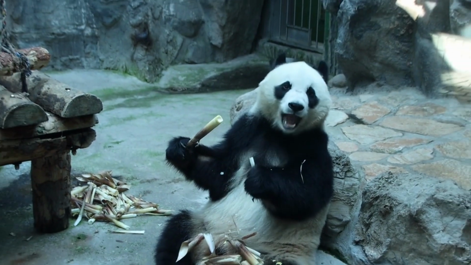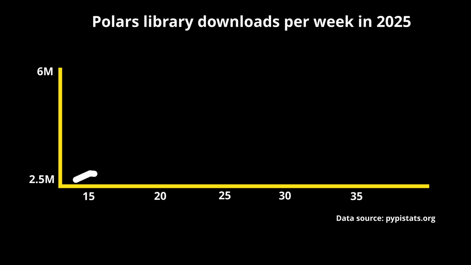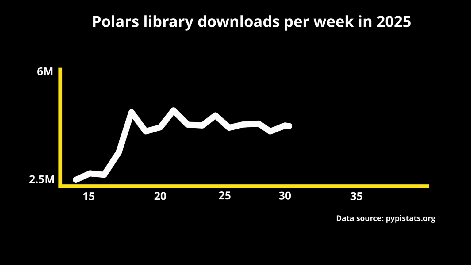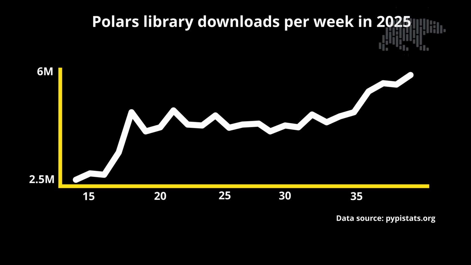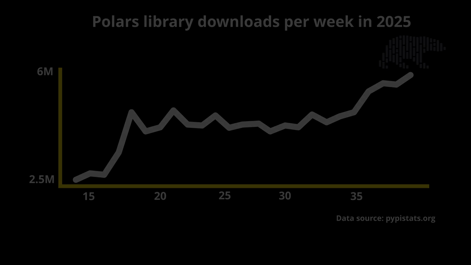However, for some years now, a competitor named Polars arose and is attracting more and more interest. Looking at the PyPI stats that tell how many download events occurred for a given Python package, we can see a strong positive trend for Polars. In the beginning of this year this library used to have 2.5 million such events weekly, while recently it reached around 6 million, which is a huge increase.